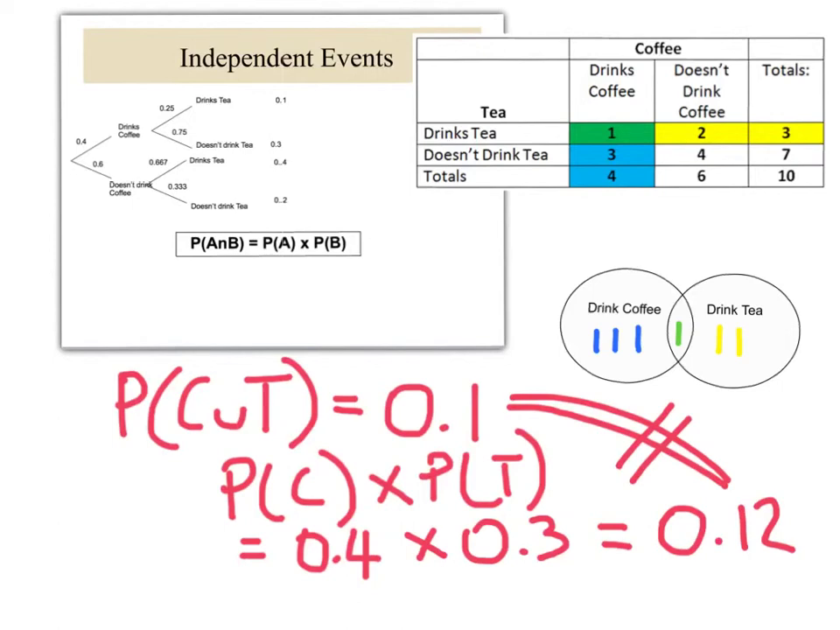If coffee is drunk, in this column here, the rate of drinking tea is 1 in 4, which is 0.25. However, in this column here, if coffee is not drunk, the rate of drinking tea, or the proportion of people who drink tea, is 2 in 6, which is 0.33. So we have a split in the tea rate occurring.